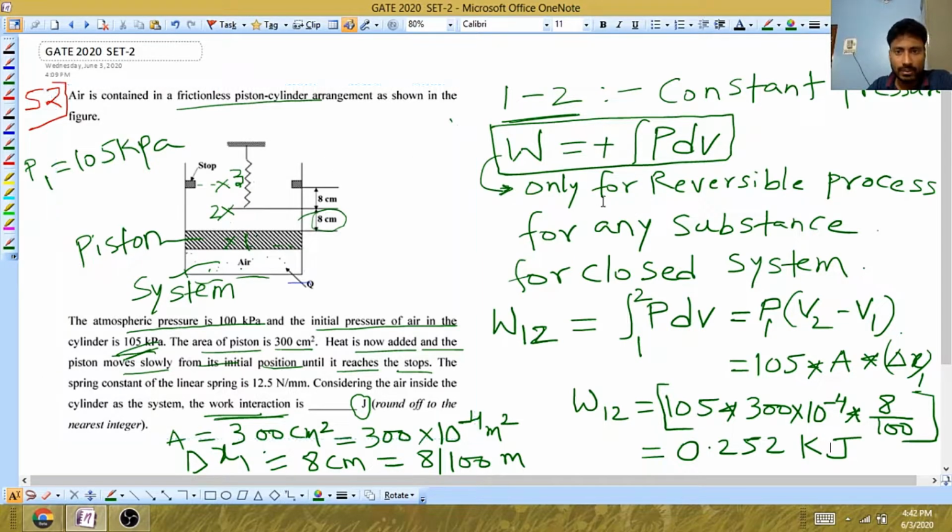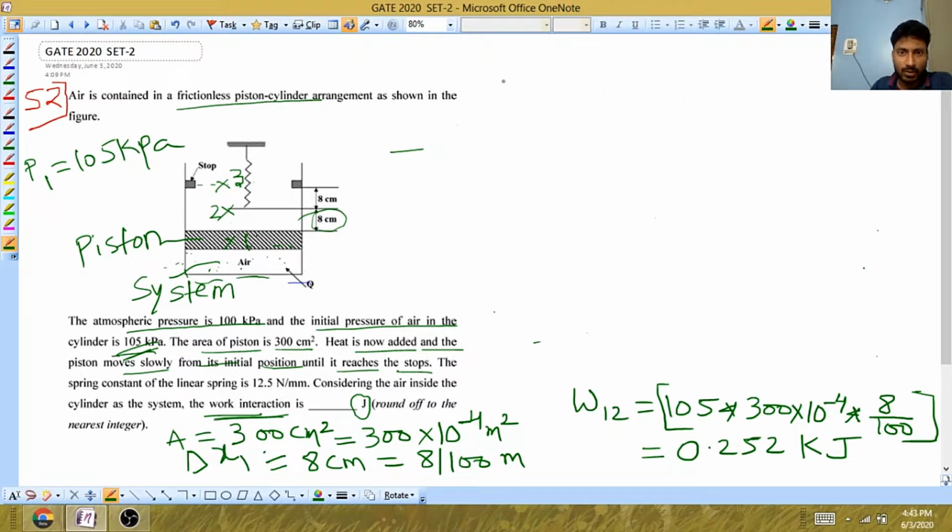See what they have said. If this is clear to you, I will erase the portion from the top. Now we will move to the second part, that is from 2 to 3. The motion of the piston is continuous, but we are dividing this into two stages, from 1 to 2 and then from 2 to 3.